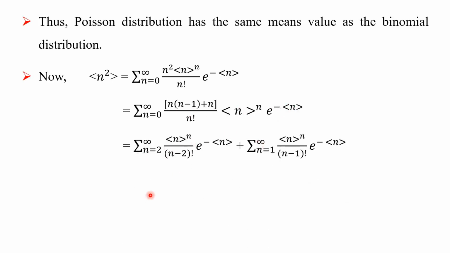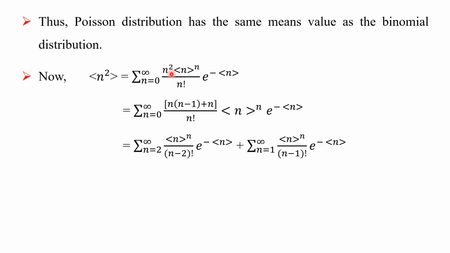This equation simplifies to the summation over n equal to 2 to infinity of ⟨n⟩^n upon n minus 2 factorial e raised to minus ⟨n⟩ plus the summation over n equal to 1 to infinity of ⟨n⟩^n upon n minus 1 factorial e raised to minus ⟨n⟩.